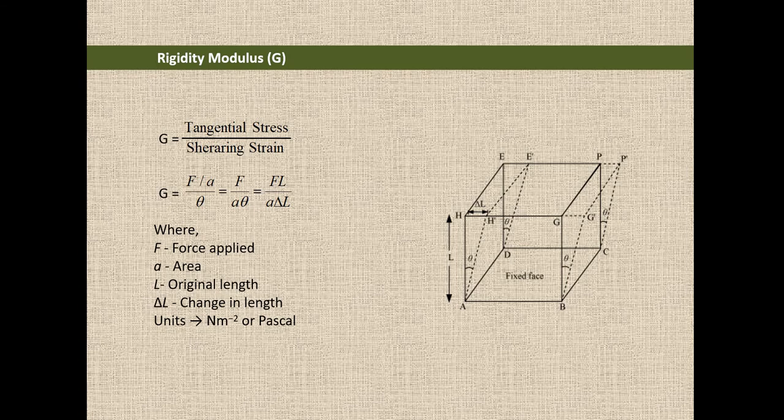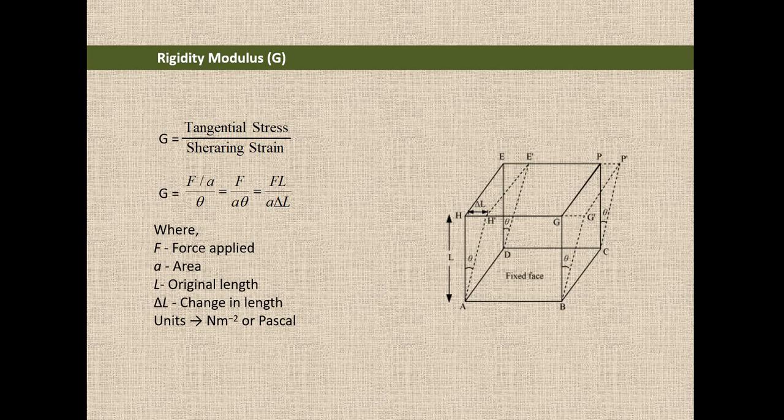And another type of modulus of elasticity is rigidity modulus, and that is given by tangential stress by shearing strain. What is tangential stress? We already discussed. So that can be written as F by A divided by theta, and theta is given by delta L by L, where F is the applied force, A is area, L is original length, and delta L is not the change in length, actually it is how far the upper surface is shifted.